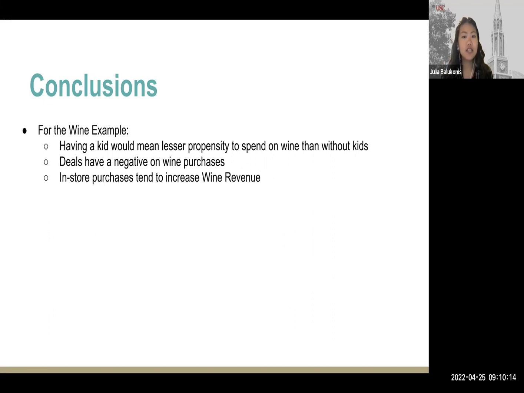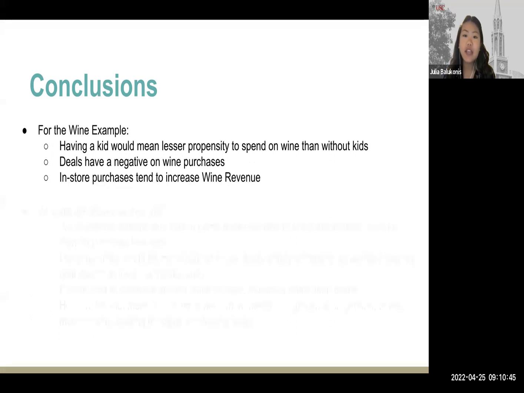We took the analyses from both of our phases to come up with overall analyses between the demographic and behavioral impacts on purchasing. So for the wine example, we conclude that from both phases, having a kid would mean a lesser need to spend on wine than without kids. Deals actually have a negative impact on wine purchases, and more in-store purchases actually tend to correlate with higher wine purchases, which means more wine revenue.